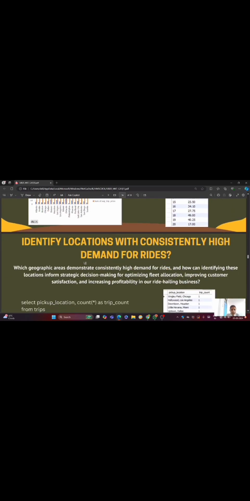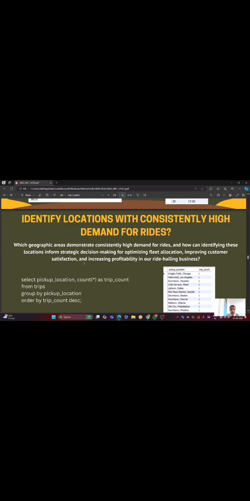Then the next is identify location with consistently high demand for rides. Which location is high demand? Which location have a high demand for rides? We have to find out from this question.